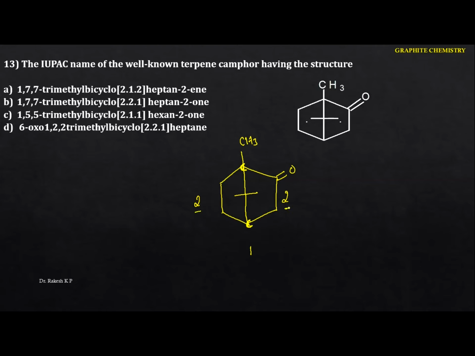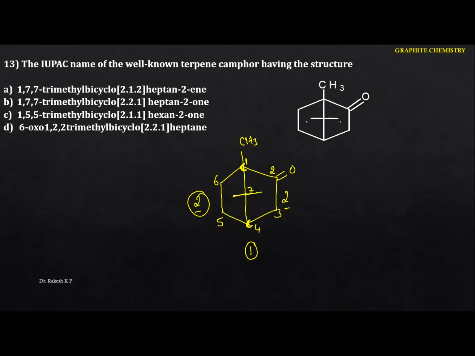But see the next one here. Here we don't have the functional group, but here we are having the functional group. Hence the priority is given to this side. Let me write the numbers here: 1, 2, 3, 4. And the next thing, again the higher number is which one? 2. The next thing is 5, 6, and then you have to give the least number to the bridged carbon, that is the 7.